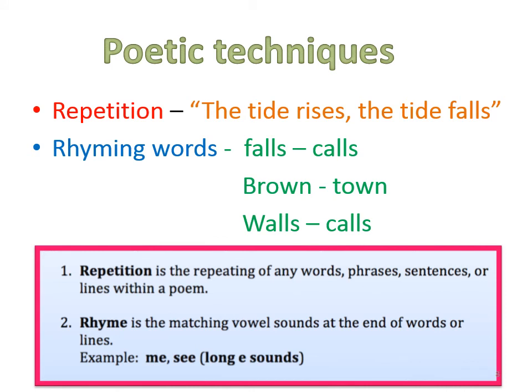If you look at the last word in each line, you can find these rhyming words: falls, calls, brown, town, walls, calls. When we read these words, we get to know the same vowel sound is coming. Falls, calls, brown, town. So, we call this technique rhyming words. Mainly there are two poetic techniques in this poem.